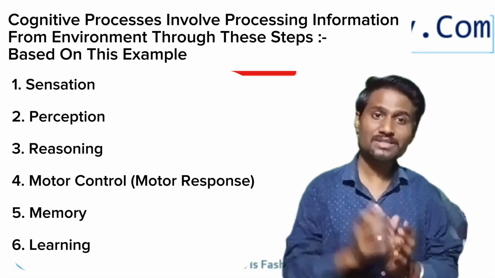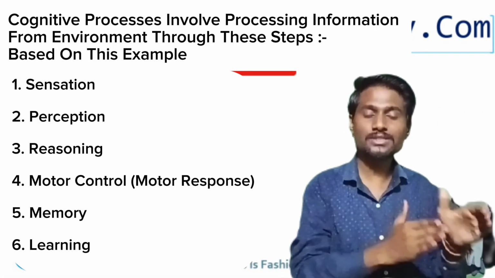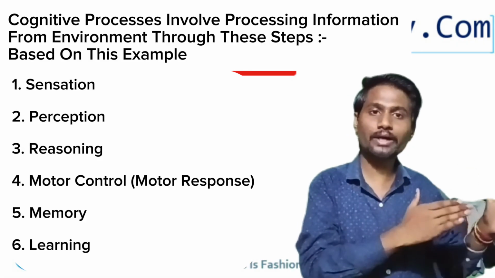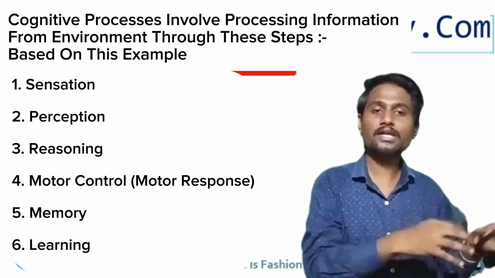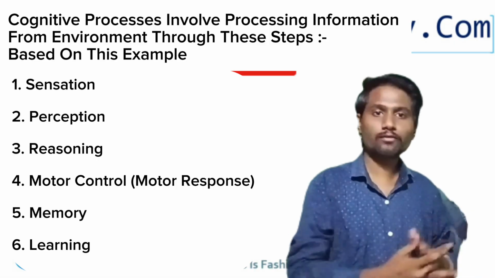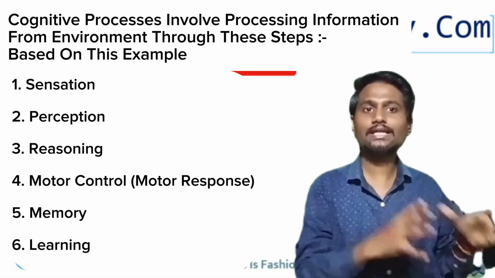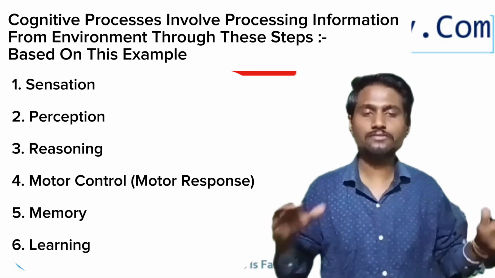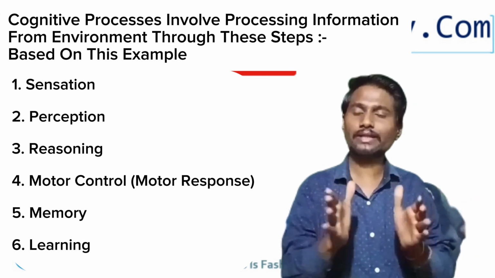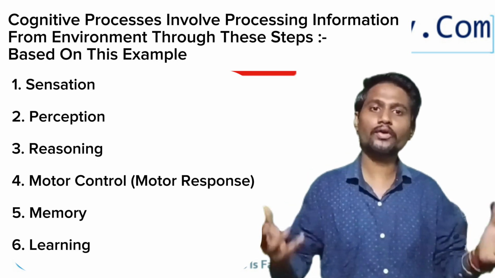So cognitive process means how our mind processes the information which we receive from an environment, how we understand that information and how we react to that information. All these things come in the cognitive process. For that procedure only, we call it a cognitive process.